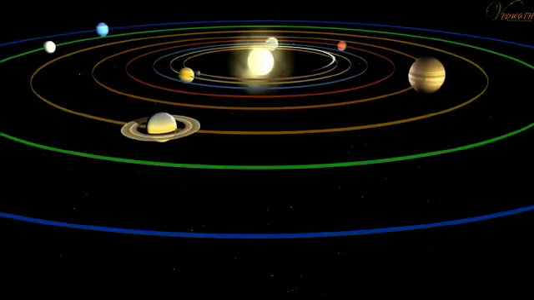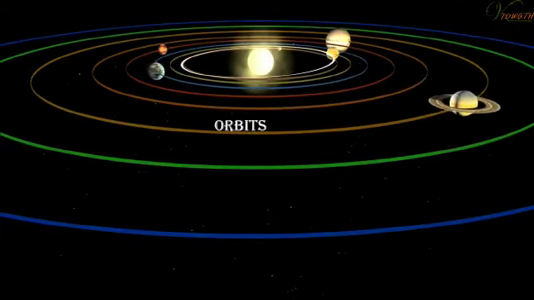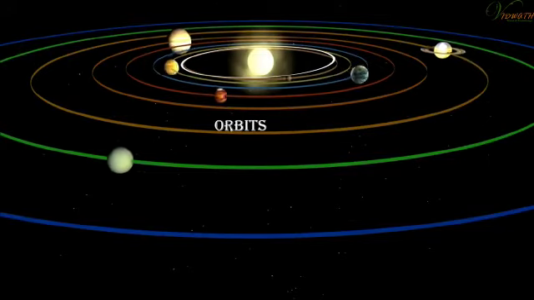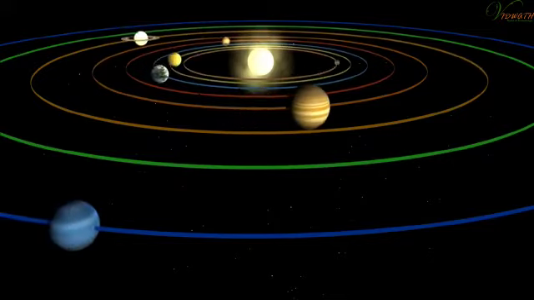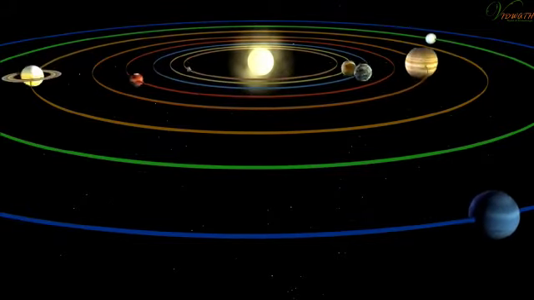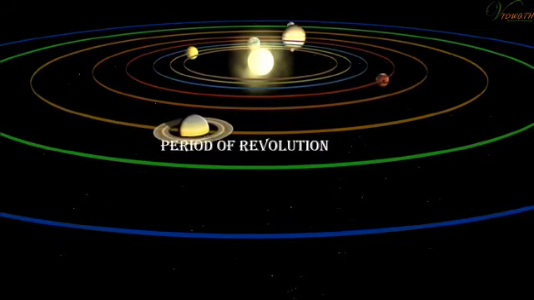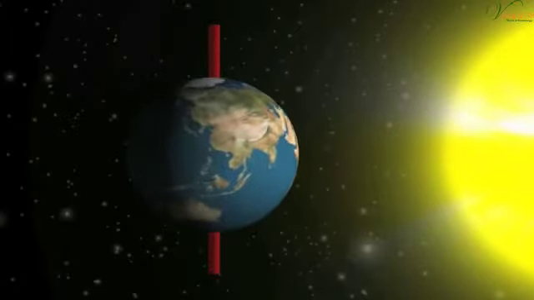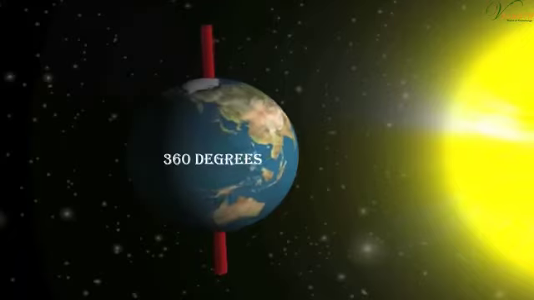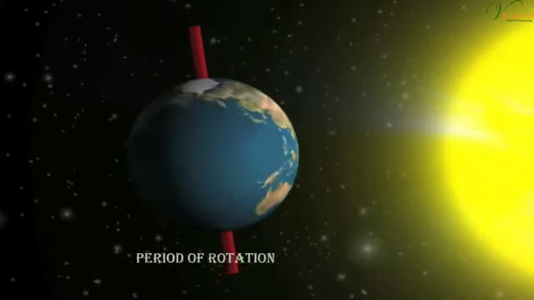Planets have definite paths called orbits, in which they revolve around the Sun. The time taken by a planet to complete one full revolution around the Sun is called its period of revolution. The time taken by a planet to rotate a full 360 degrees on its axis is called its period of rotation.